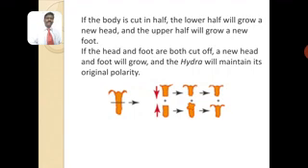Suppose the head portion, the oral area, and the tail or basal disc area are cut and you keep the middle portion. The hydra develops anterior and posterior parts, because that piece also has polarity, an anterior pole and a posterior pole. Thus the hydra retains its original polarity, and by keeping the polarity it can regenerate the lost portions.